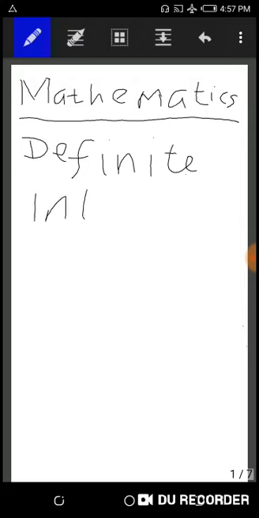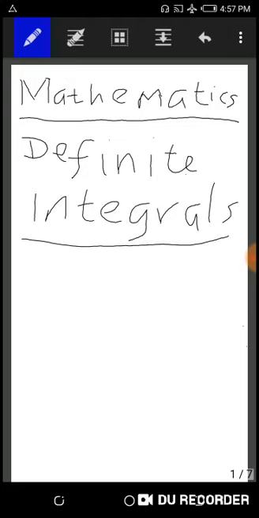But for today, we'll be looking at the topic definite integrals. Yes, that's under integration. Let me write it. Don't mind my handwriting, it's a scribble, because I'm using my thumb. So this is definite integrals. That's the topic we're looking at.